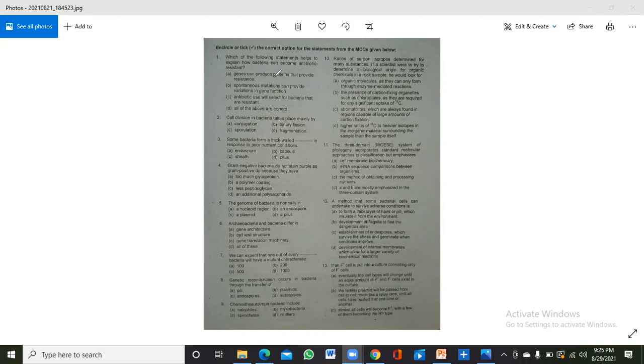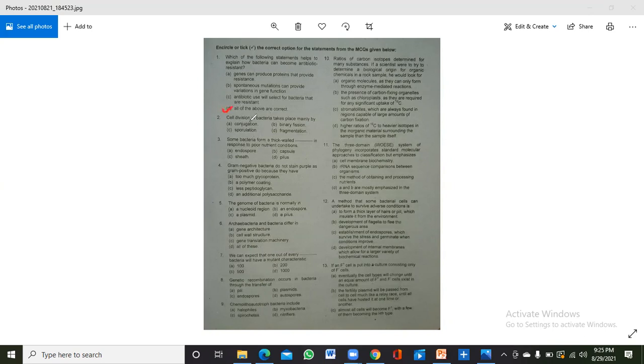Genes can also be produced to fight the antibiotic, and spontaneous mutation can also occur in its DNA. So both are correct. And the third one is that antibiotic use will select for bacteria that are resistant, which we all know. So the D option is correct.